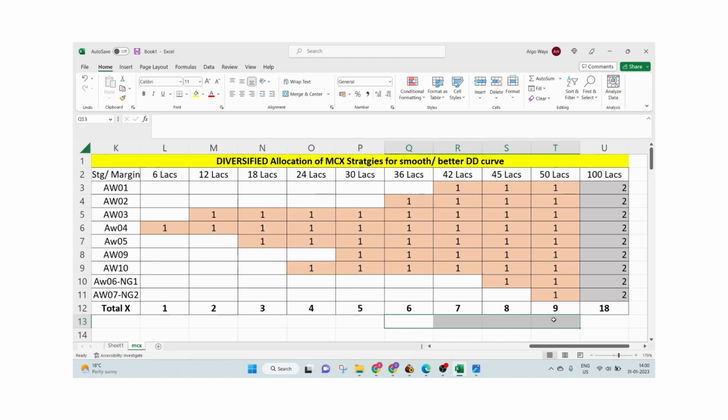Yes, if it is more than 50 lakhs, there is no need to again deploy another 9 deployments. We can do 2x in that case. So the same retail plus plan will work for a 100 lakh account also.